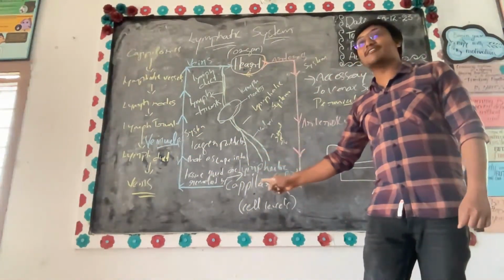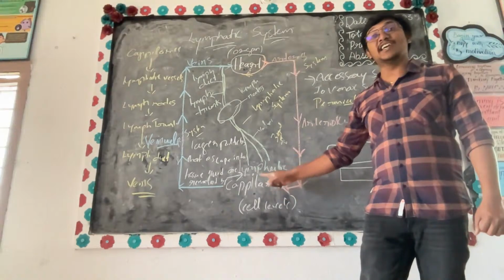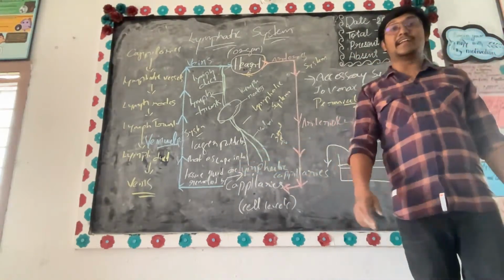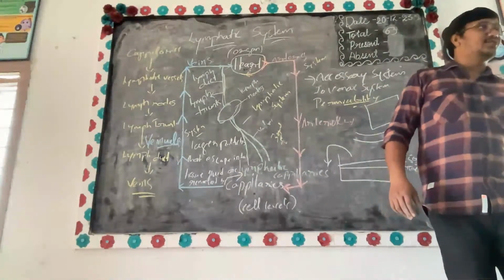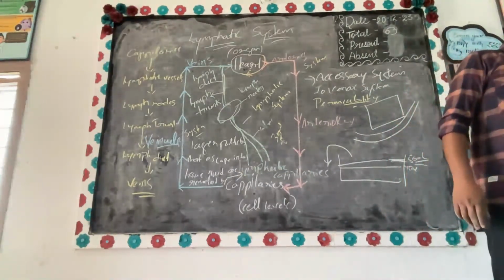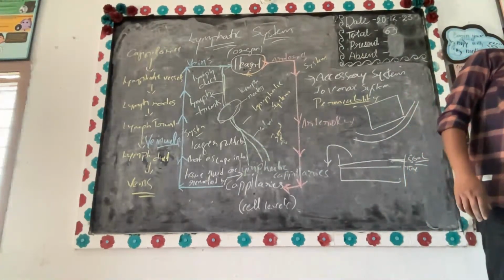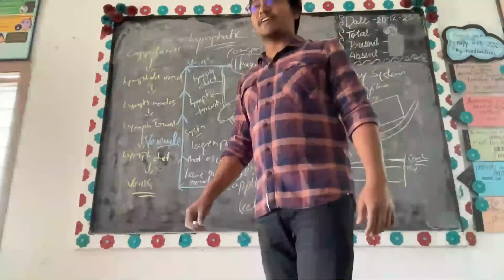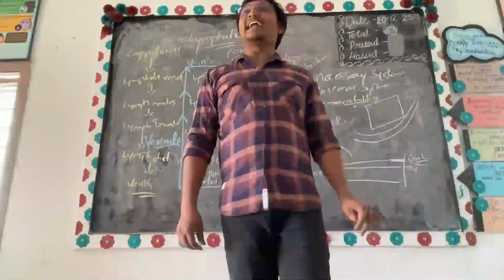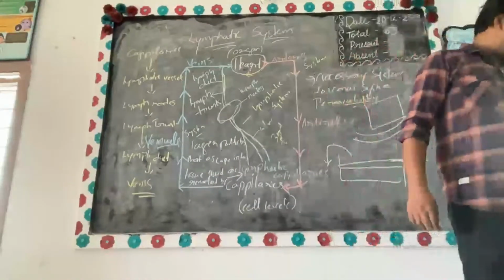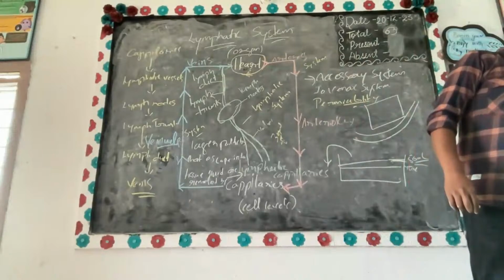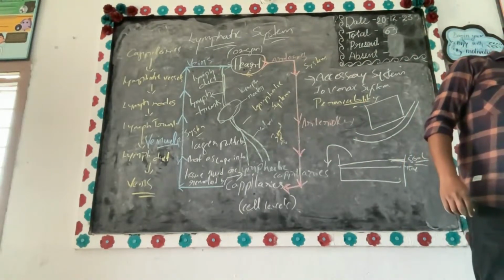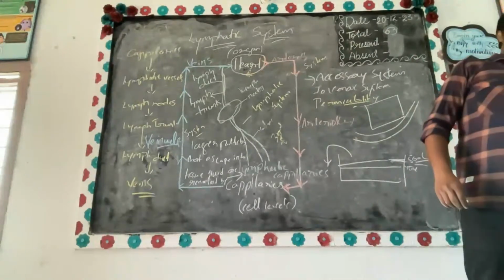Now what is the exact function of lymphatics here? It removes the excess fluid and maintains the fluid level of the tissues. Now listen carefully. What are the other functions? It transports dietary lipids, transport through lacteals.